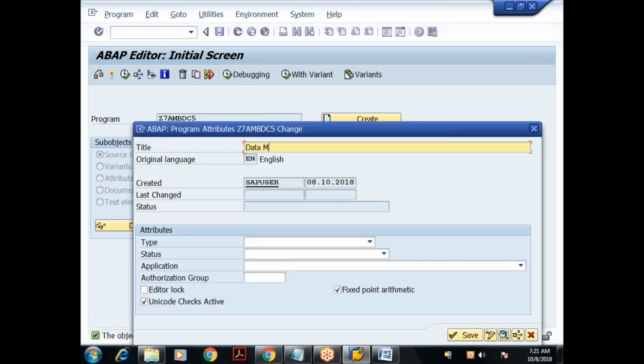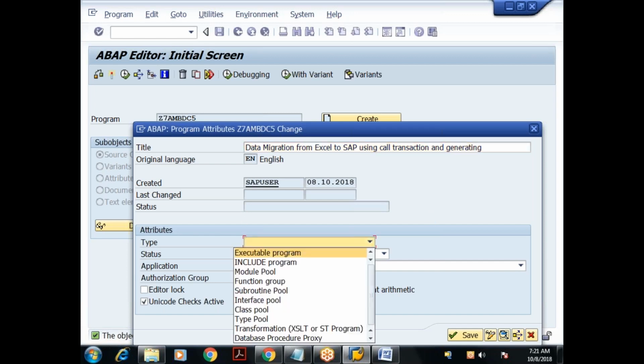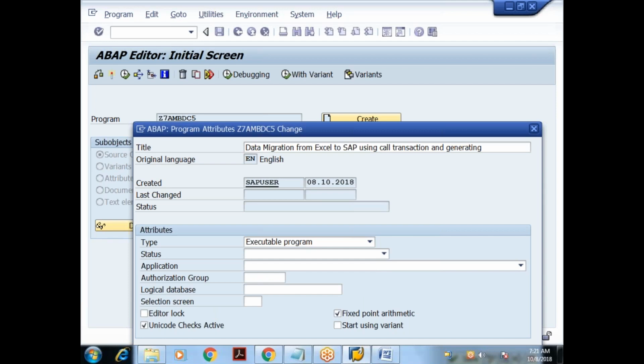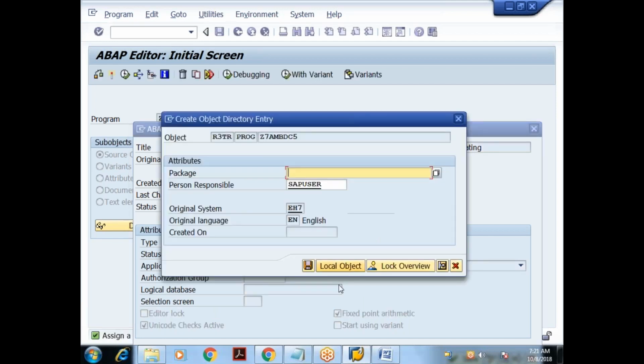Data migration from Excel to SAP using call transaction and generating log. Program is an executable program. Done. I'll save it in the local objects.